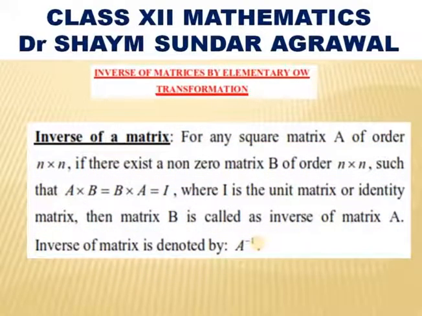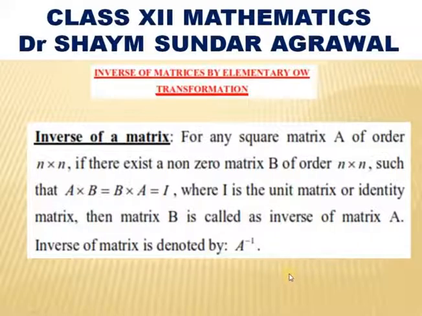First, what is the inverse of a matrix? For any square matrix A of order n cross n, if there exists a non-zero matrix B of the same order n cross n, such that A into B equals B into A equals the identity matrix I, where I is the identity matrix of order n cross n, then B is called the inverse of A, and it is denoted by A inverse.